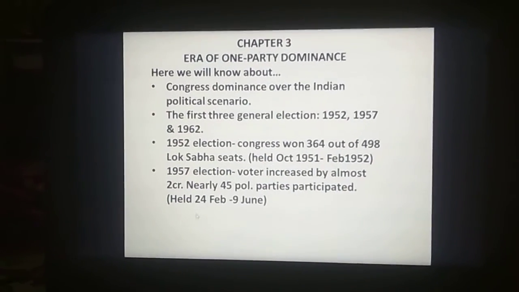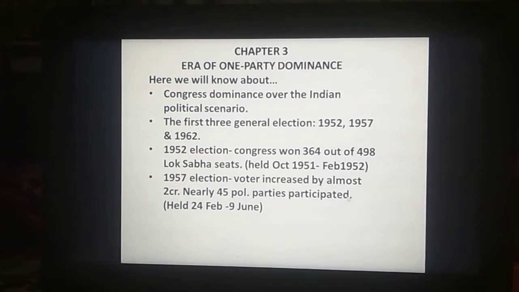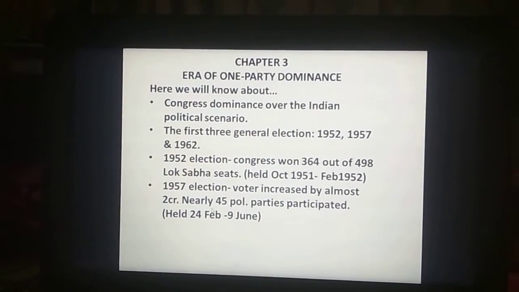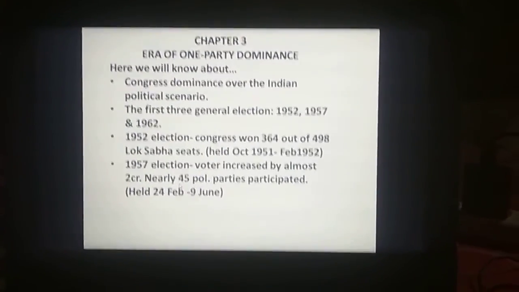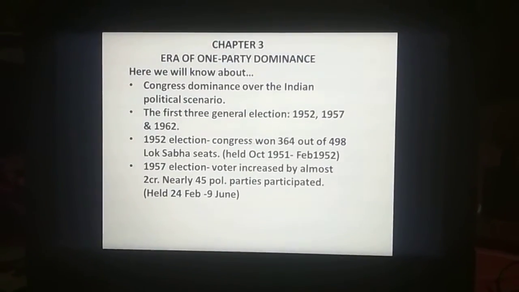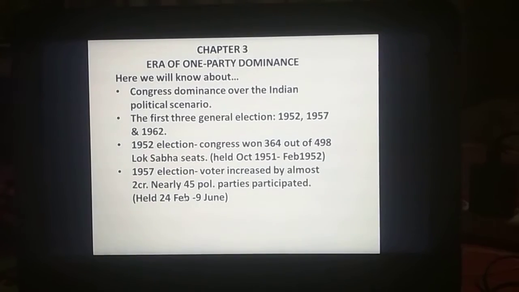As you can see here on the screen, the number of voters increased by almost 2 crore, and it was not only the Congress Party contesting the election, but nearly 45 political parties were participating in this general election of 1957.